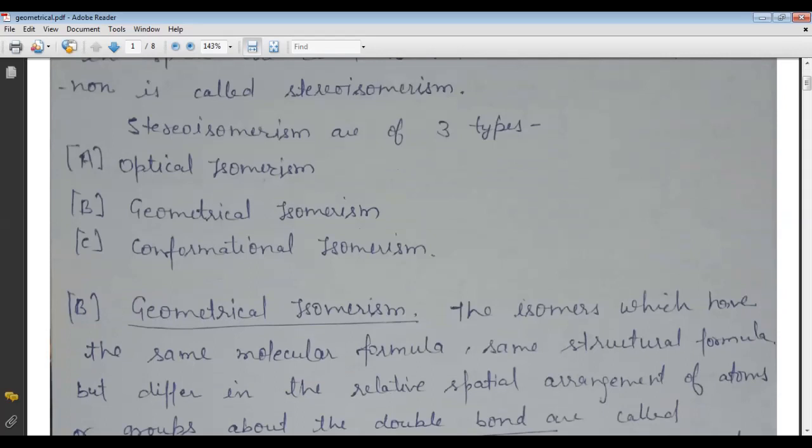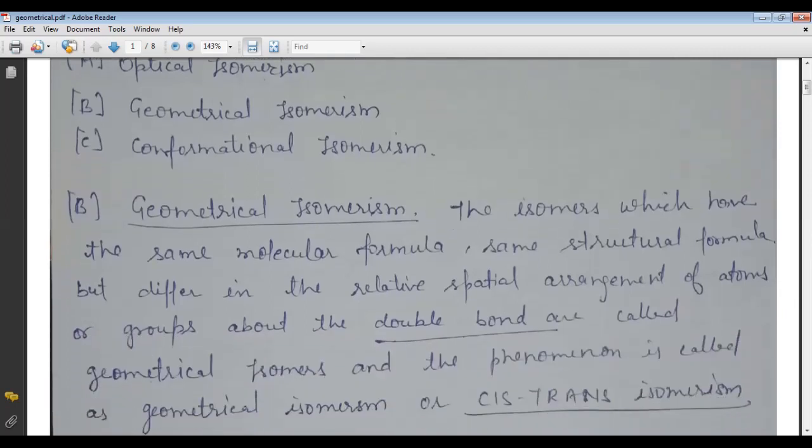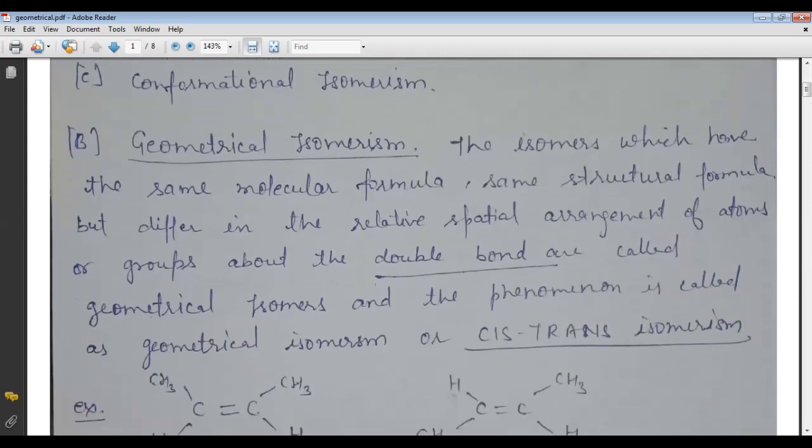There are three types of stereoisomerism. First is optical isomerism, second is geometrical isomerism, and third is conformational isomerism. First of all, we will discuss geometrical isomerism, because in optical isomerism there are so many short terms, so firstly we have to discuss those terms. So now I will start my topic from geometrical isomerism.